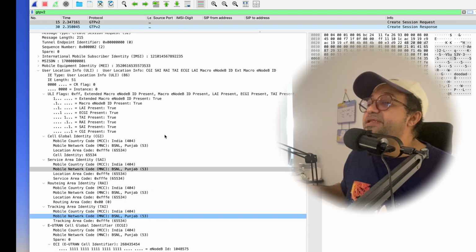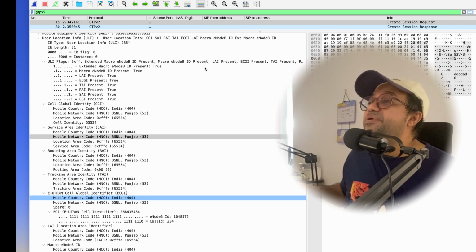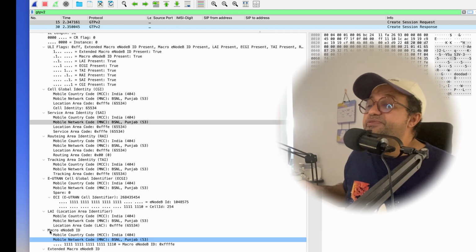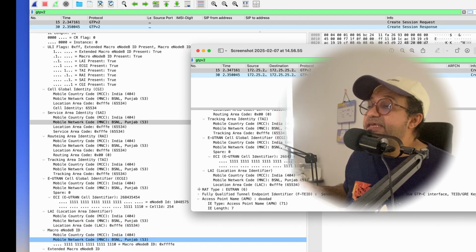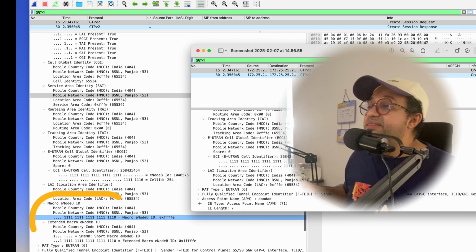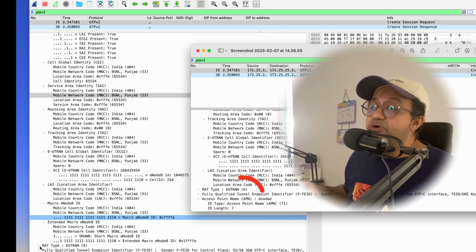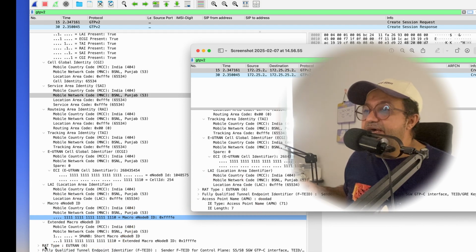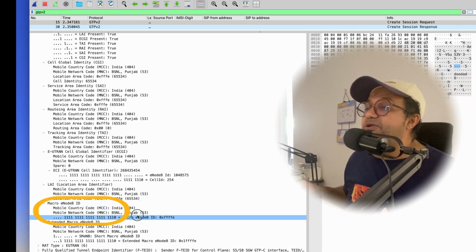LAI, for example, is present. TAI present. But before that, eNodeB was like this. So after LAI it immediately goes to RAT, right? Before we updated, after LAI it went immediately to the radio access technology. But after we update, we got this macro eNodeB and also this one.